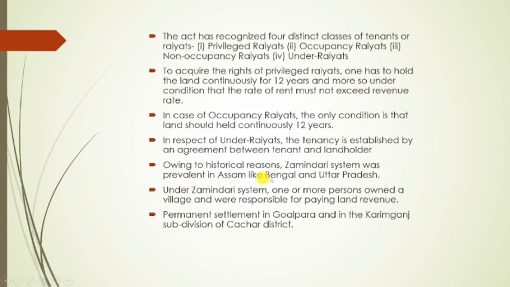So owing to historical reasons, the Zamindar system was prevalent in Assam, like Bengal and Uttar Pradesh. And under the Zamindari system, one or more persons in a village were responsible for paying land revenue. So in Zamindari cases, one or more persons in a village are responsible for paying land revenue to the government, right? So permanent settlement was in Goalpara and in Karimganj, the subdivision of Cachar districts.